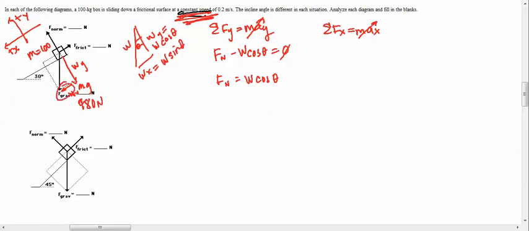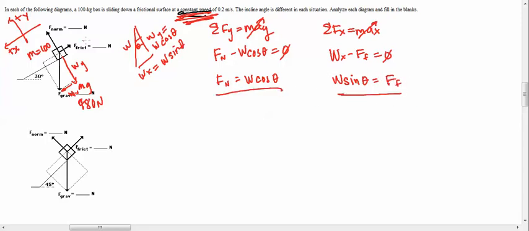I see this guy right here, and I see a little bit of the force of friction. So it's saying that WX minus the force of friction is equal to 0, or W sine theta is equal to the force of friction. And that's really it. We solved both of them.